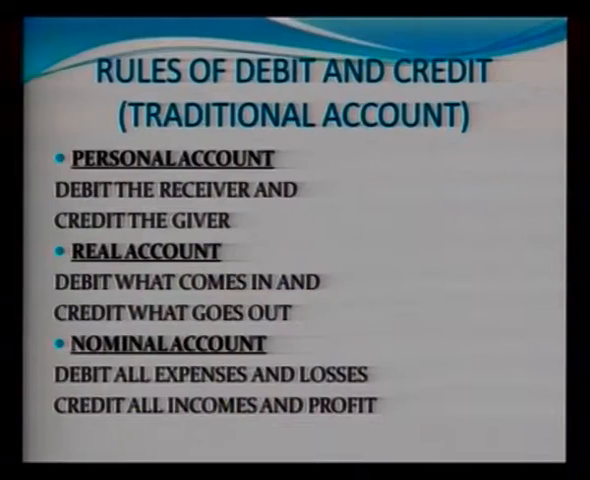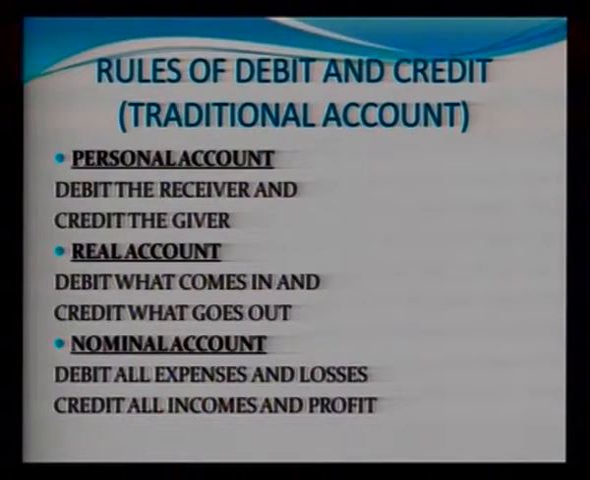Okay. As we know, we have three categories. Number one is personal account. In personal account, we have a very simple rule: debit the receiver and credit the giver. The party who has received something will be debited, and the one who has given will be credited. Suppose Ram receives 50,000 rupees, then Ram is the receiver and should be debited.